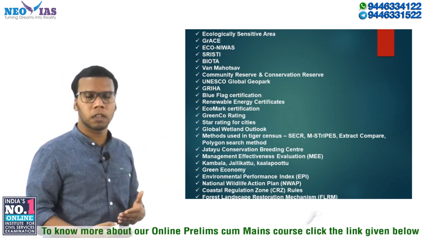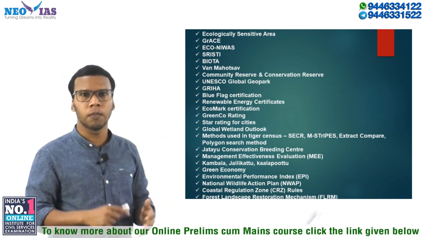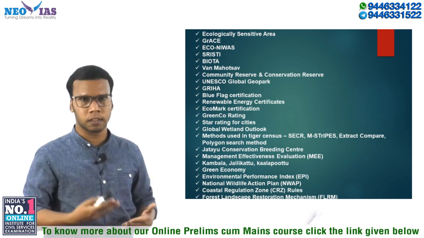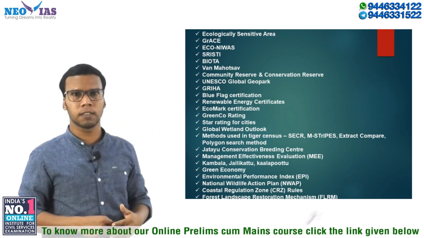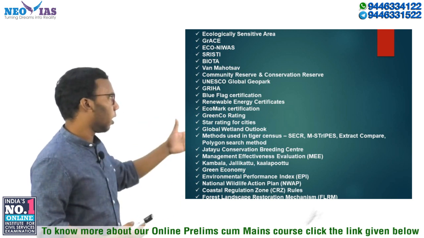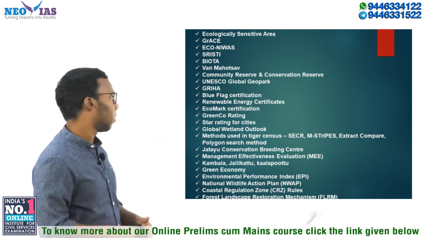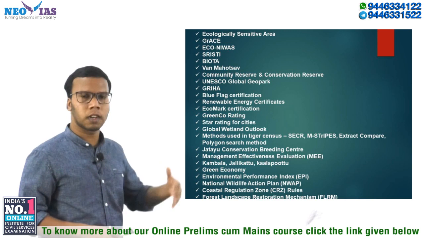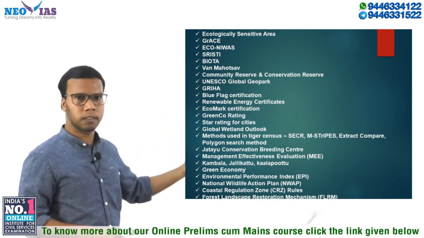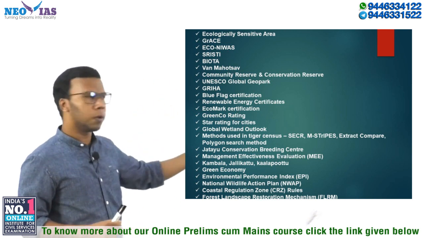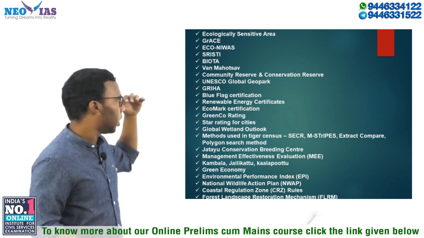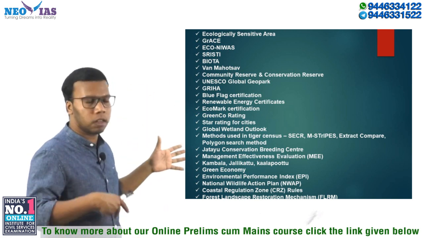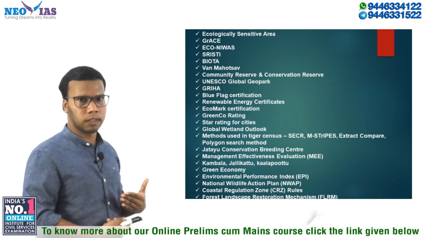Okay. Then we know that India is having the most number of tigers, and we are mostly initiating the tiger census also, right? So you need to know about the methods used in the tiger census. So there are methods like SECR, M-stripes, extract compare, polygon search method. These are the methods used in the tiger census. Okay, so you need to know about it because UPSC already asked a question regarding the M-stripes. So you need to have an idea regarding the methods used in the tiger census, right?